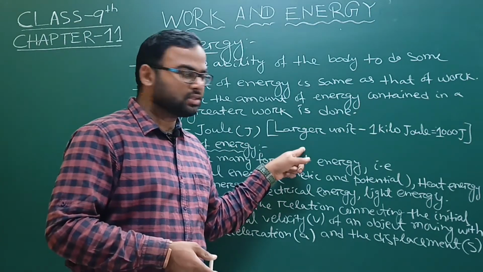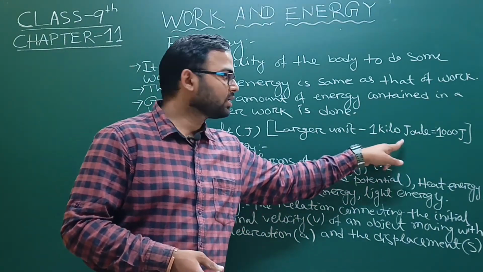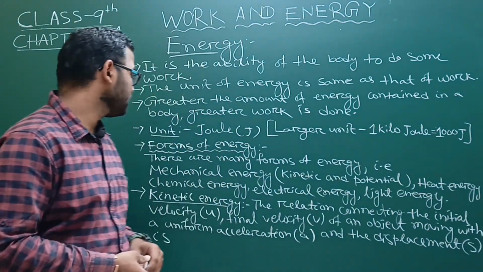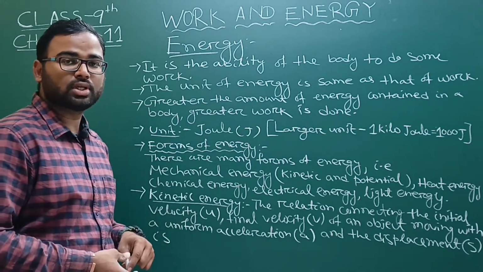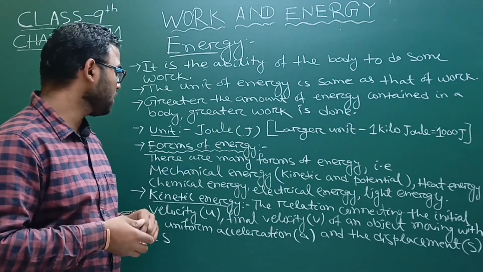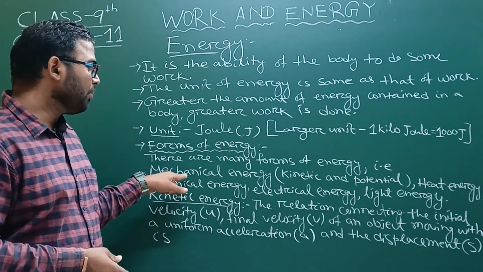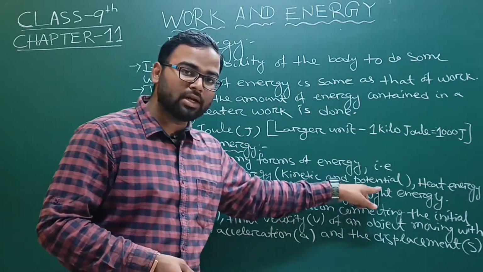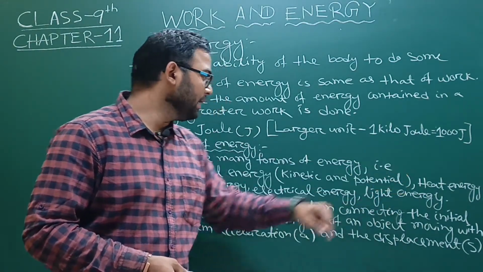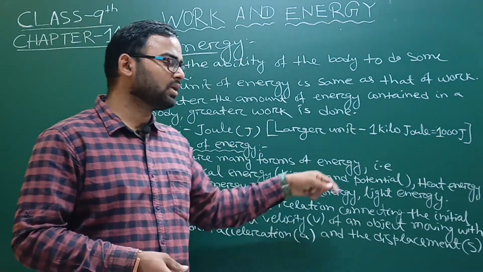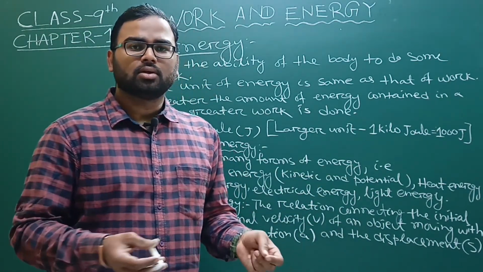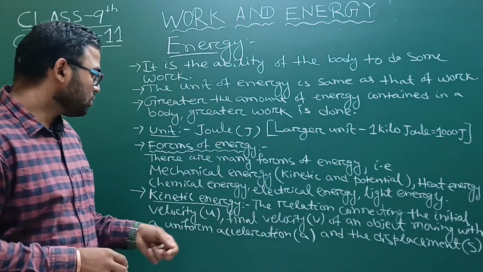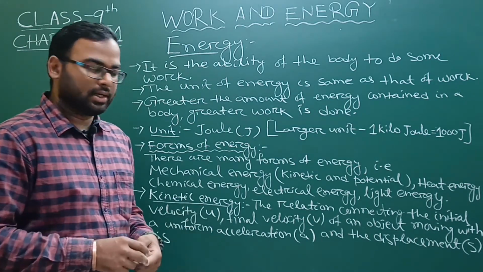A larger unit of energy is 1 kilojoule. We know that kilo is 1000, so 1 kilojoule equals 1000 joule. Forms of energy: we know there are so many forms of energy. There is mechanical energy, which is again divided into two types, that is kinetic energy and potential energy. Then heat energy, chemical energy, electrical energy, light energy, sound energy. There are many types of energies in our universe. So we will study kinetic energy.